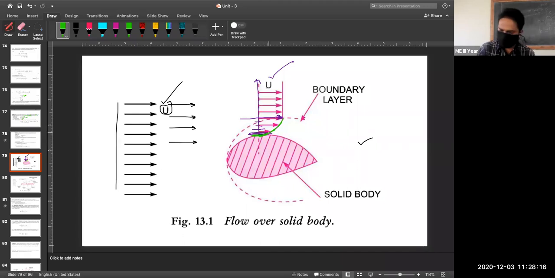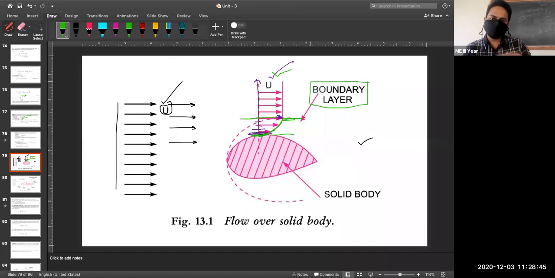And the velocity goes on increasing, and at one point it will reach where the velocity will be equal to your mainstream velocity. So from the solid interface at this location up to this location, it is called your boundary layer. I hope the concept is now clear to all of you.